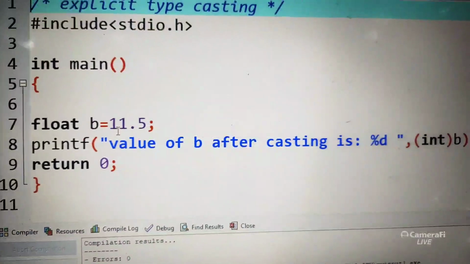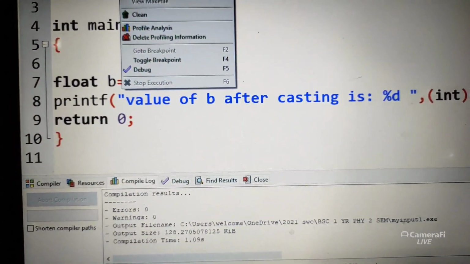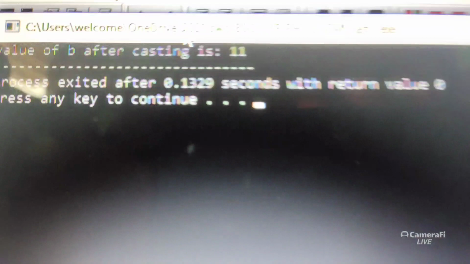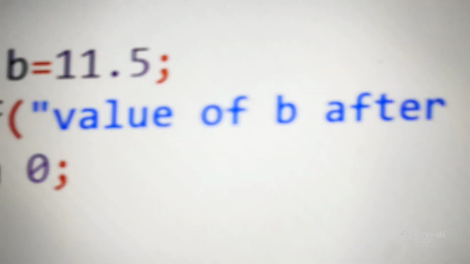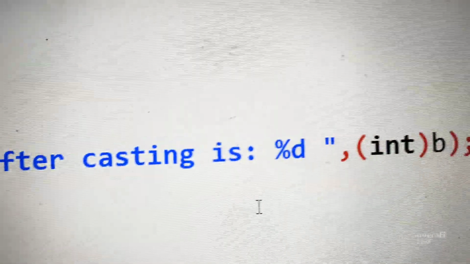Already I have saved the program. See, 11.5 will be converted to an integer value. After casting, the value of b is 11. Okay, the value of b is 11 after casting. What is the actual value? 11.5. But how is it going to be converted? It is going to be converted as integer.